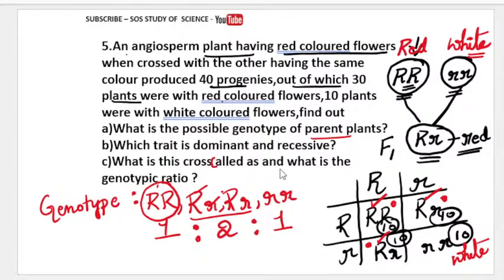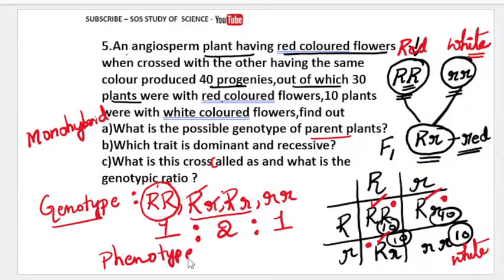What is the cross called as? So what kind of cross is this? This cross is called as Mendel's Monohybrid Cross. And what is the genotype? Genotype I have already written here. That is 1:2:1. So what will be the phenotype? The phenotype will be, obviously, 3:1. 3:1 is the phenotype. Okay?